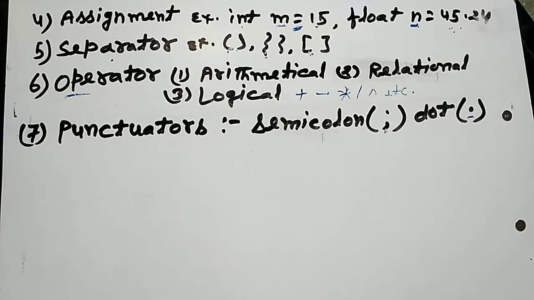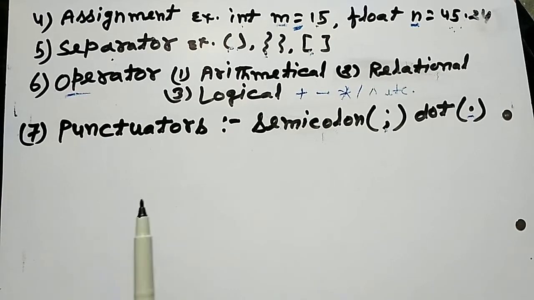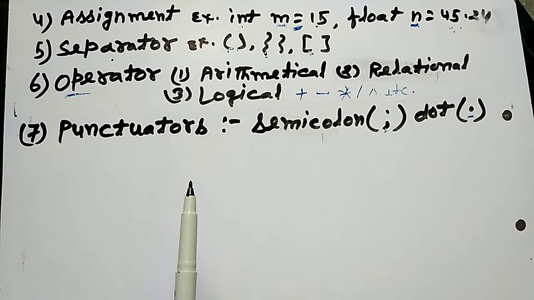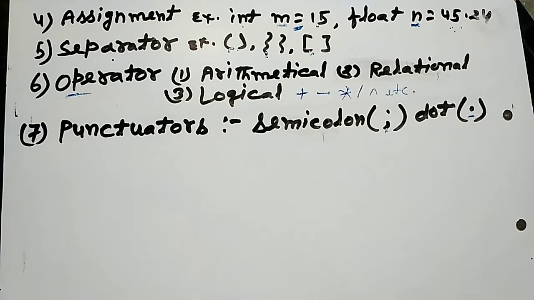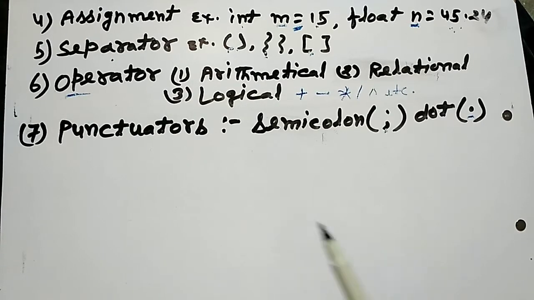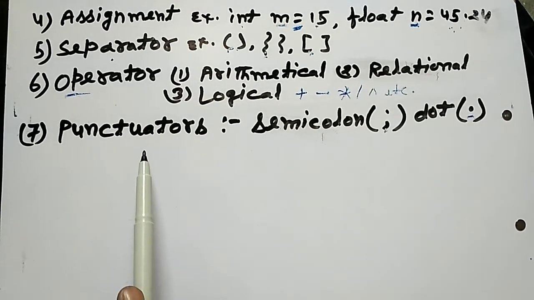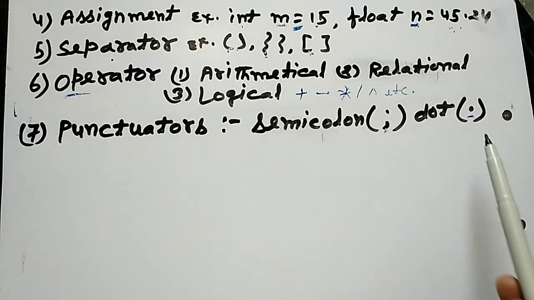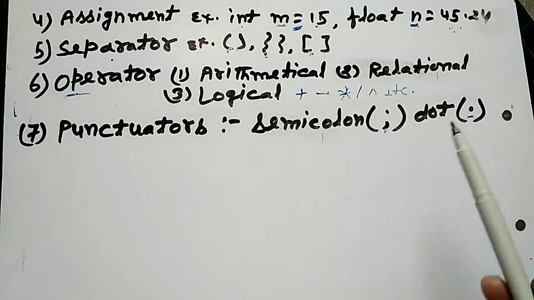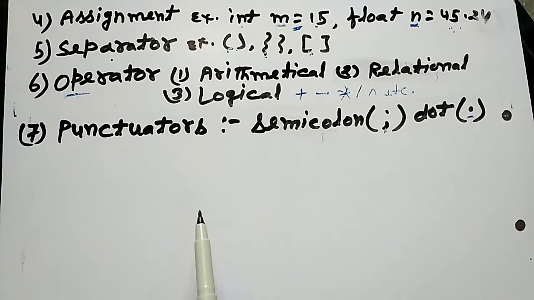The details of the arithmetical, relational, and logical operators are given in the next chapter. The next one is the punctuator. Semicolon and dot are examples of punctuator tokens.